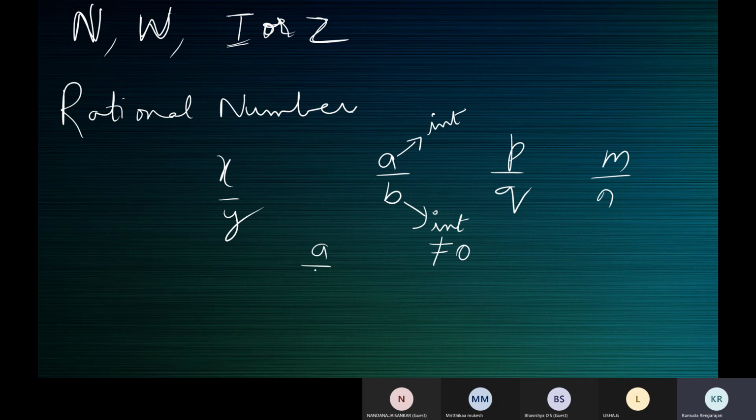When we say A by B, it's division. A divided by B. A by B is a fraction. Now when we say 10 by 5, it's division, 10 divided by 5. This fraction indicates division.